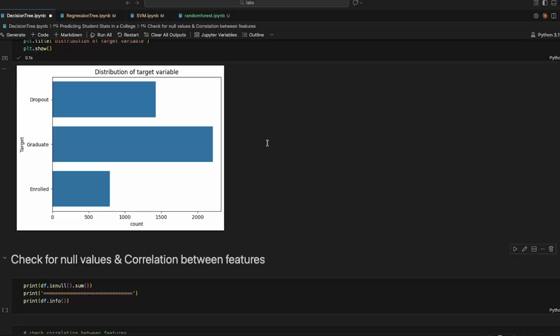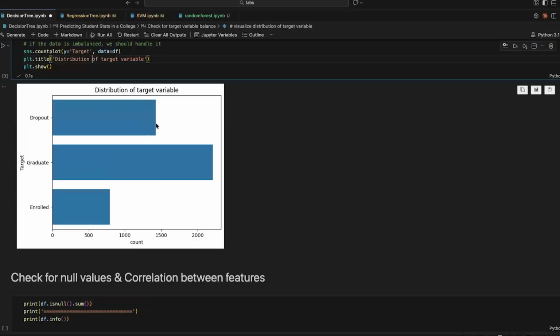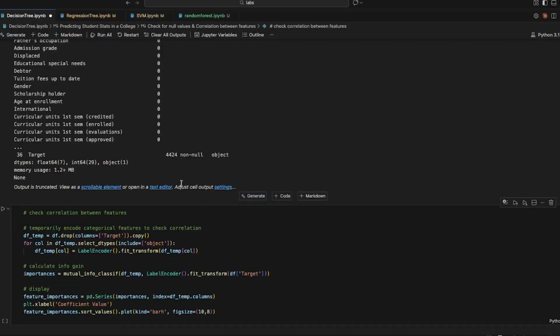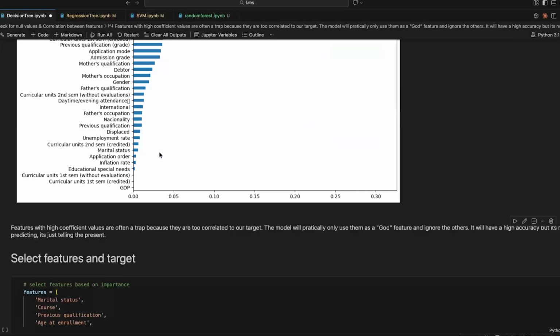Otherwise, our model just predicts graduate every time because it's the most common, and we get a great accuracy. But again, it's gonna be a lie. You're just gonna pass class weight balanced inside our decision tree later, so it's not gonna be a problem. We just gotta remember that. So let's check for null values. We don't have any null values here. Okay. So it's good.